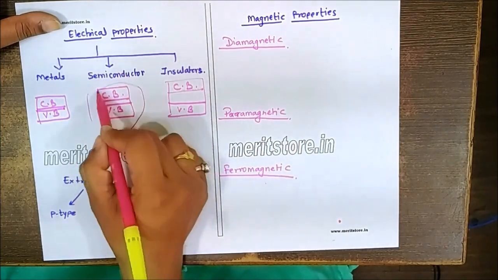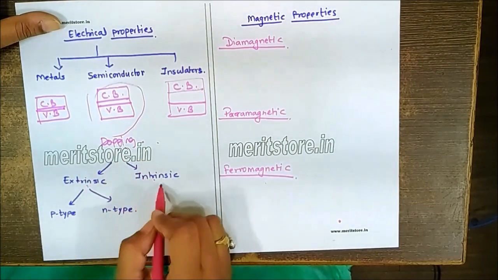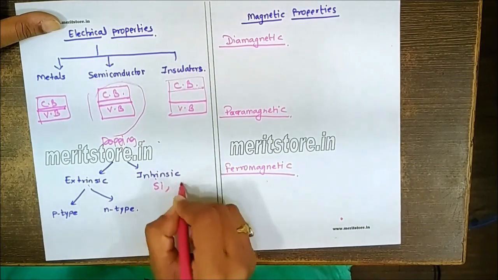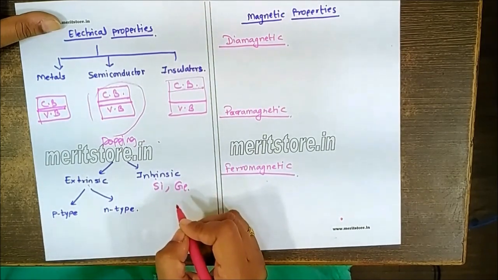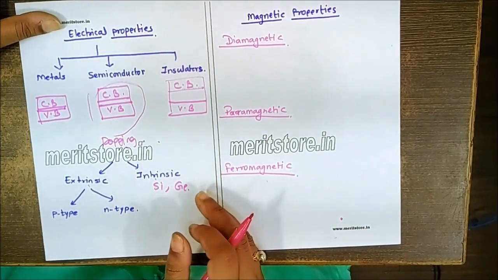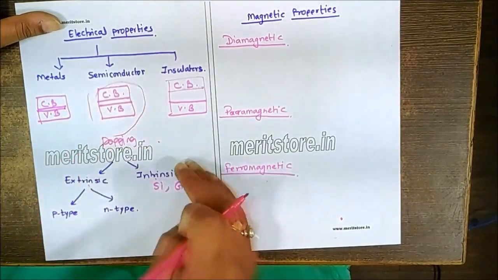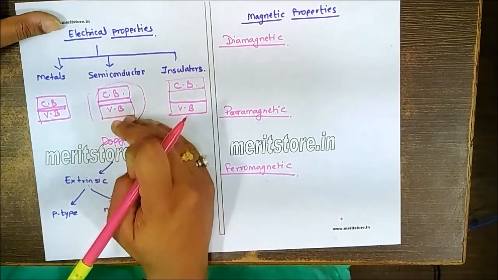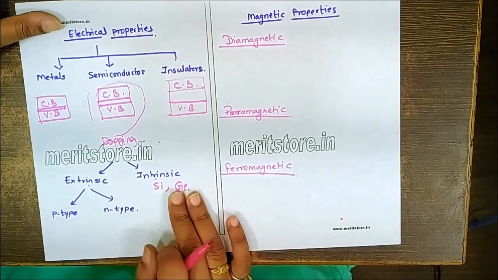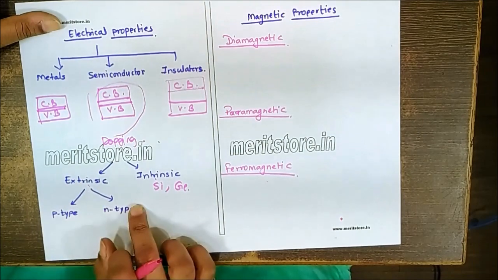We can improve the semiconductors by means of a process called doping, where there are two types of doping possible. One is intrinsic and one is extrinsic. Substances like silicon or germanium show the type of behavior where the electrical conductivity increases with temperature, because more electrons can jump from the valence band to the conduction band. So this kind of doping, where you are providing just temperature to improve the conductivity, we call intrinsic semiconductors. Or you can add some foreign particles, so we call this extrinsic semiconductors.